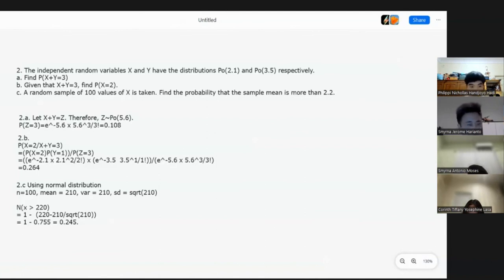So we can just find the normal distribution of X greater than 220. By normalizing X, we use (220 minus 210) over the square root of 210, which is the standard deviation. And then we take 1 minus the value of that, which is 1 minus 0.755, which is equal to 0.245. That concludes our math presentation.